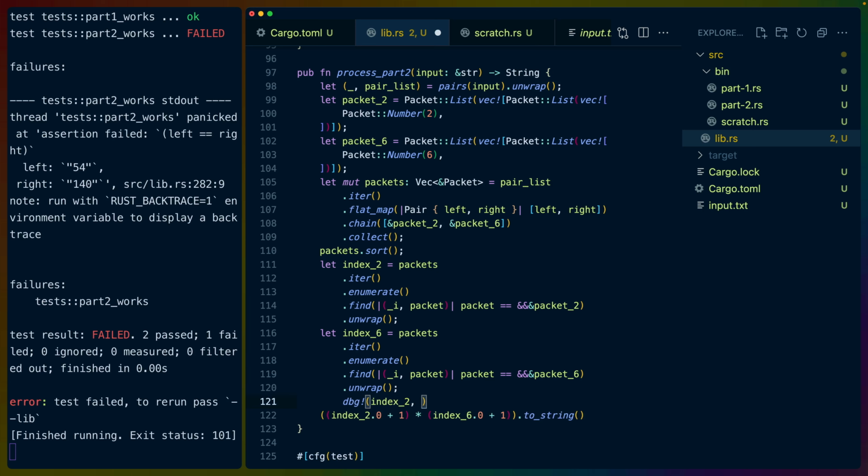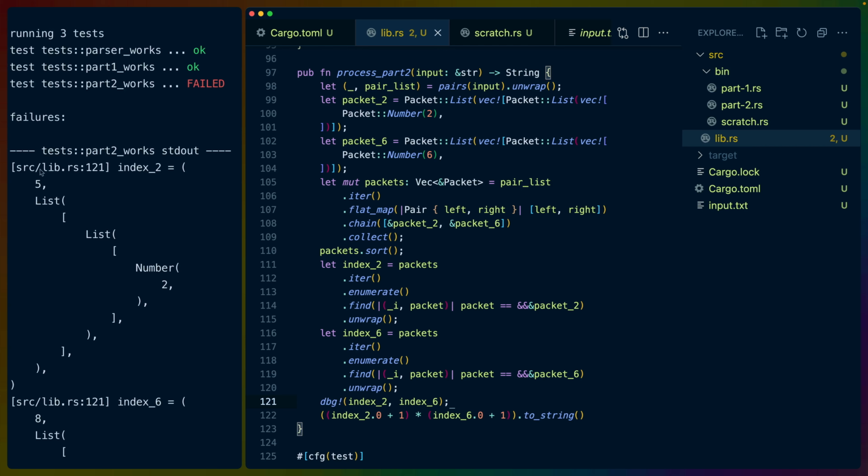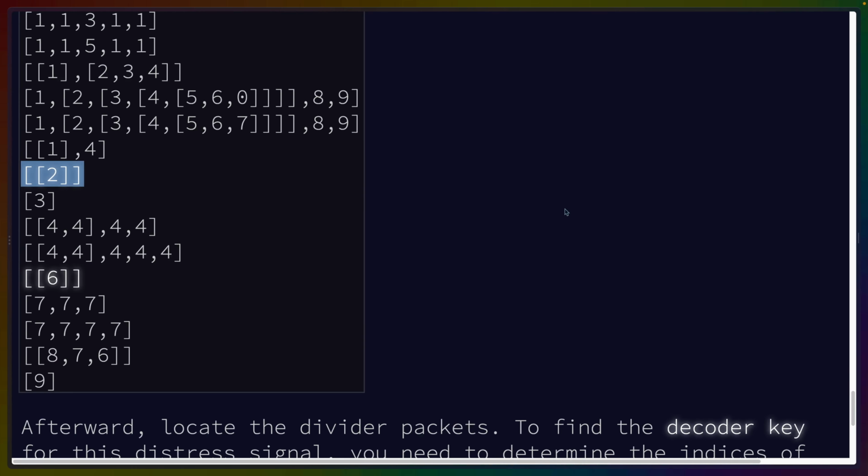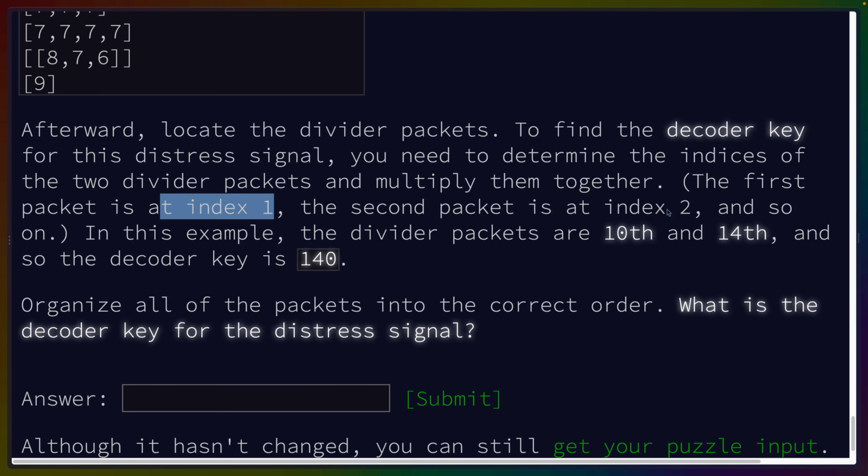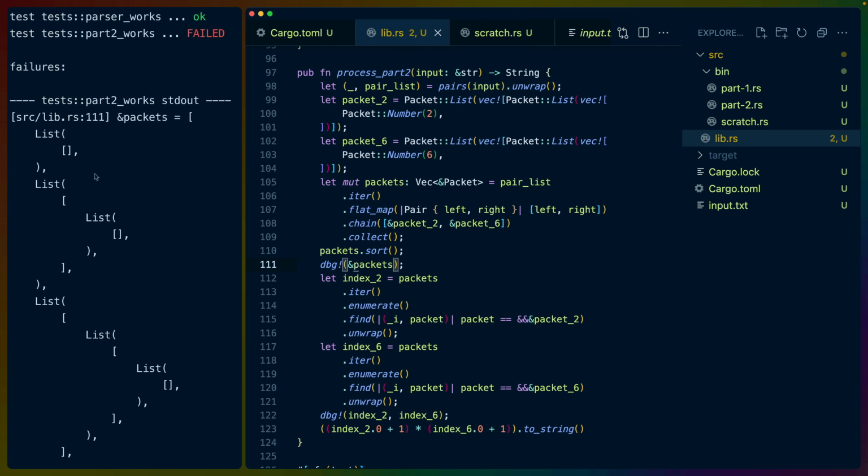So let's do index 2, index 6. Let's see what we get. We get 8 and 5, which should be 6 and 9. First packet index 1, second packet index 2, and so on. In this example, the divider packets are 10th and 14th, so the decoder key is 140. 10th and 14th, eh? Okay, let's start with this.